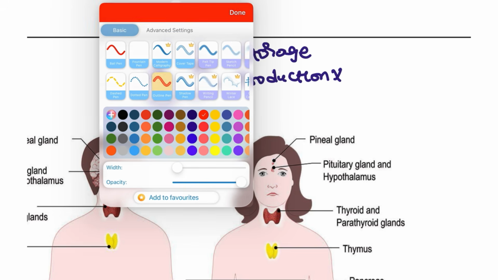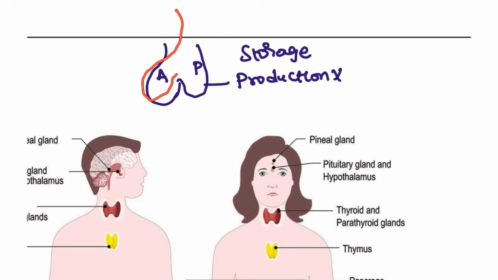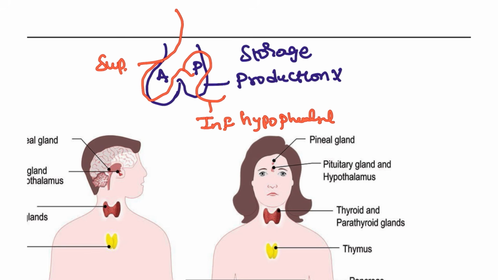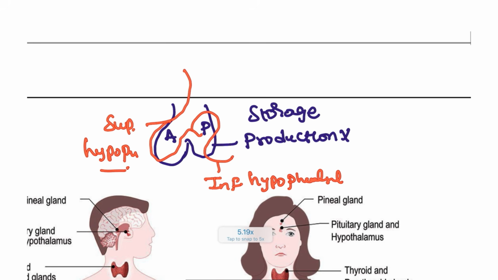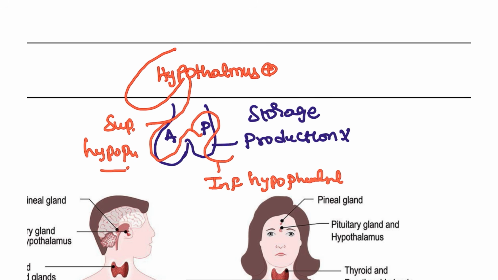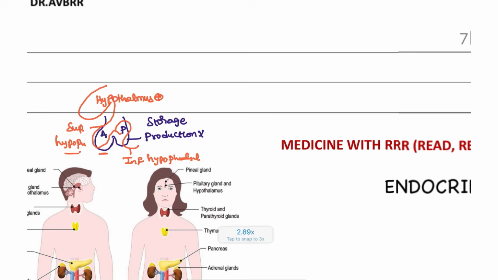And you have the artery connecting like this: this is the superior hypophyseal artery and this is the inferior hypophyseal artery. The superior one comes from the hypothalamus, so that the signals reach the pituitary to produce the hormones.